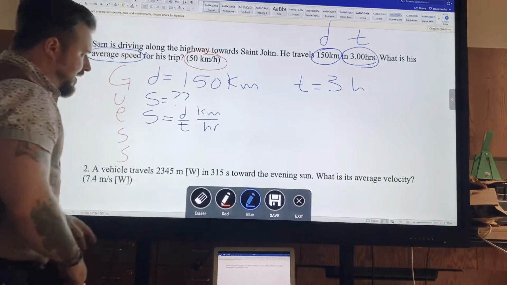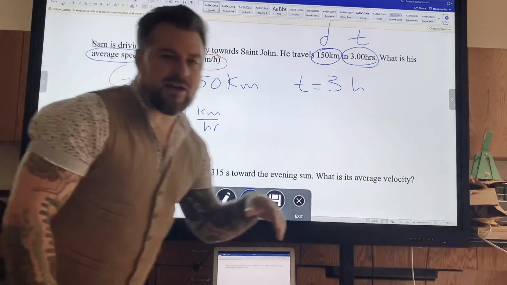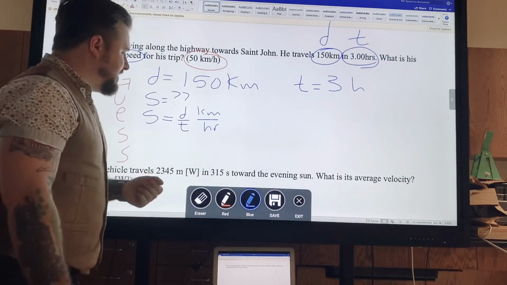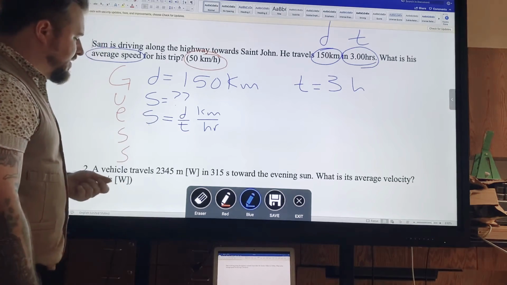How many kilometers per hour? It's distance divided by time, right? So I've got my equation. I've got all my givens. I know what I need to know. Now I know how to solve what I need to know. Speed is equal to distance over time.